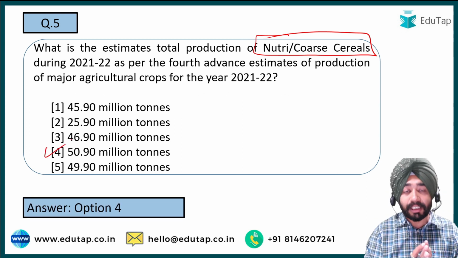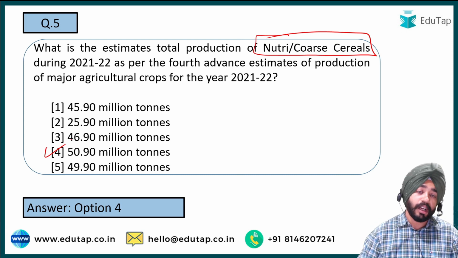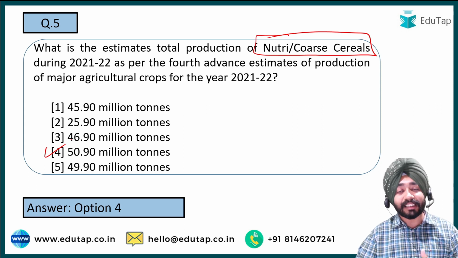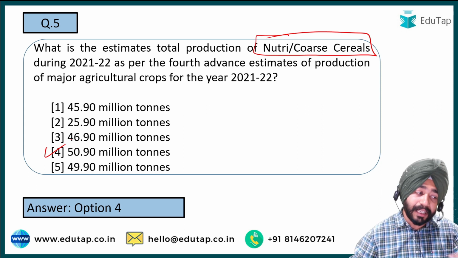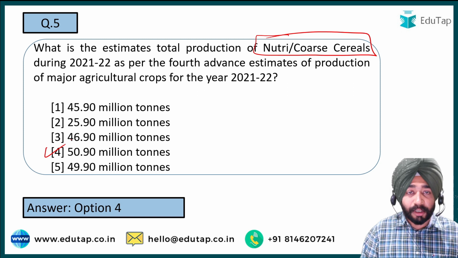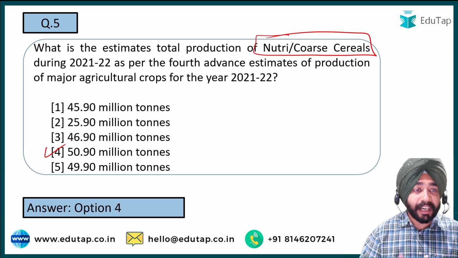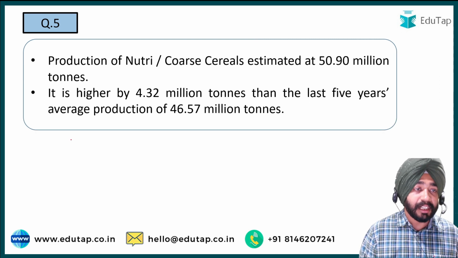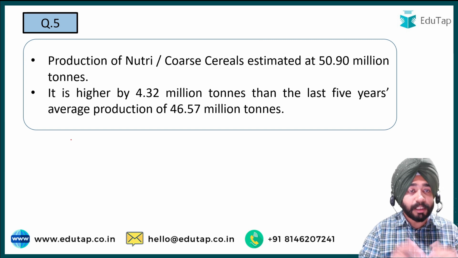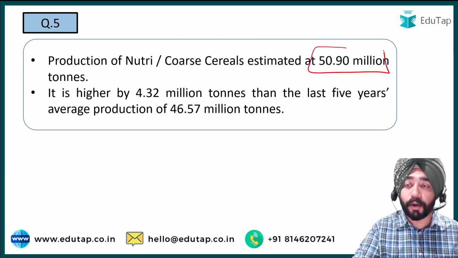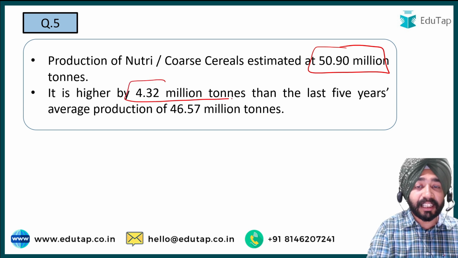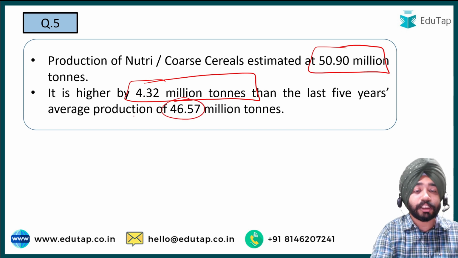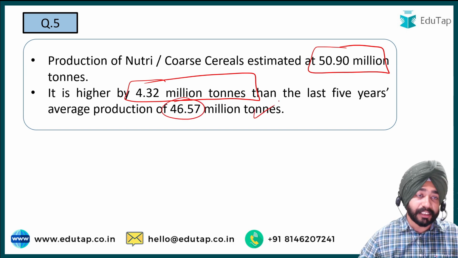This is how you can create an idea here also, because if you have gone through the data of the third advanced estimates, you can draw a relation that the crops have seen an increase here. So you should have a basic idea that yes, it has increased, and if you know the third advanced estimates, you can guess 50.9 million tons. As per the fourth advanced estimate, the production of Nutri-Core cereals is at 50.9 million tons, which is an increase of 4.32 million tons over the 5 years average, which was around 46.57 million tons.